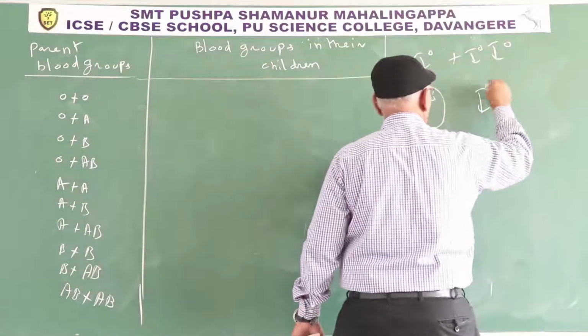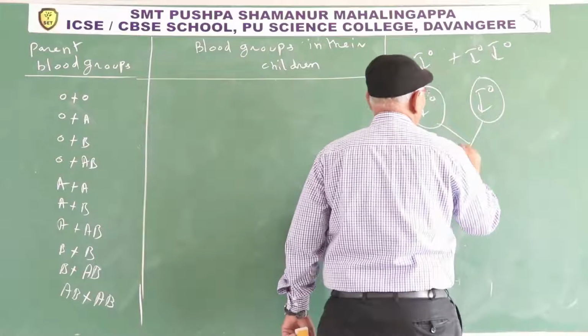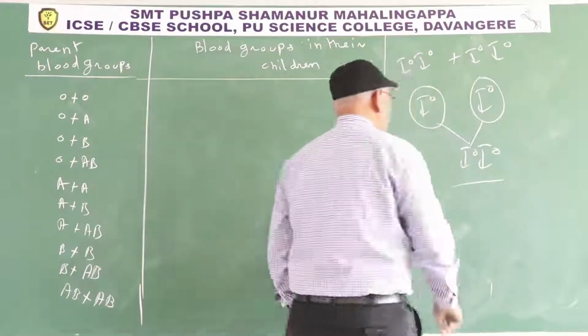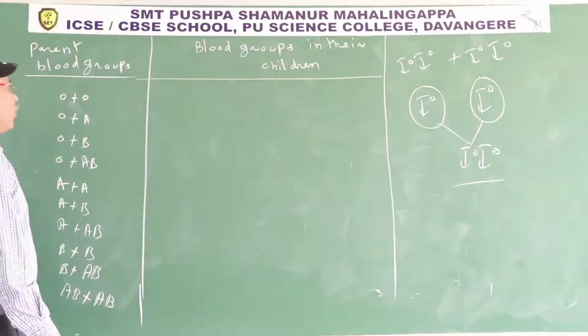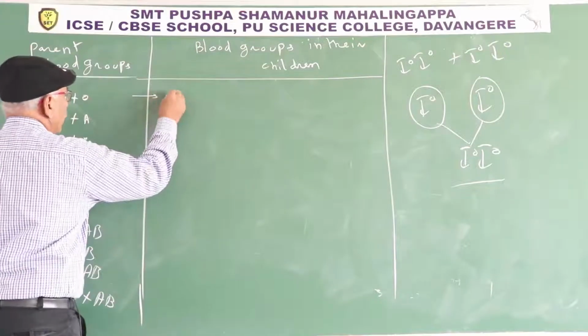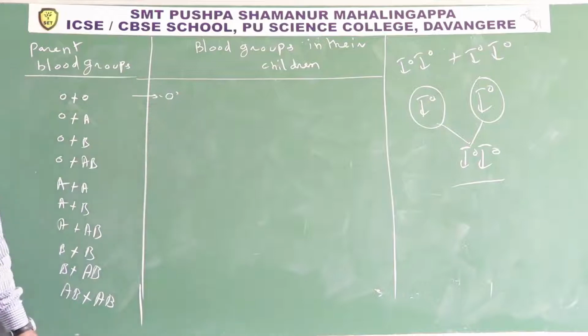From the other, male or female, also IO. Due to union of gametes, only O blood group. If both the parents are O, in their children only one blood group, that is O.